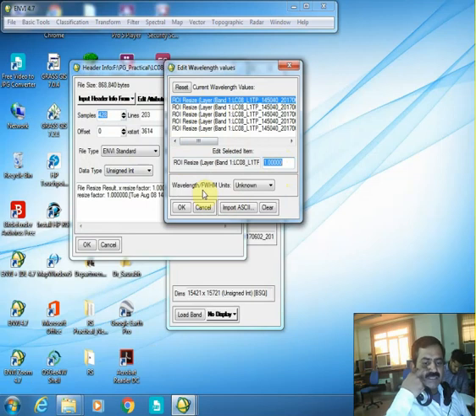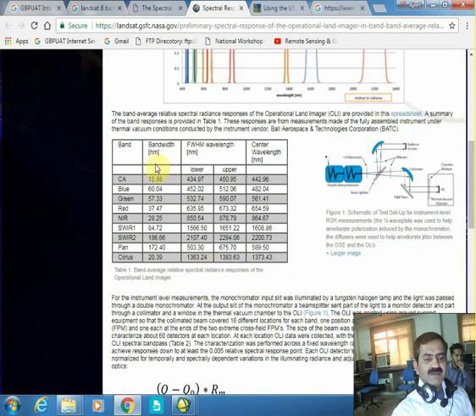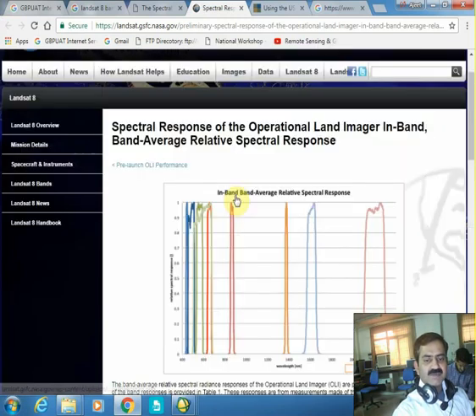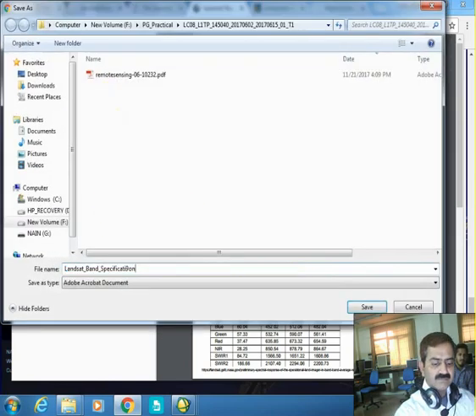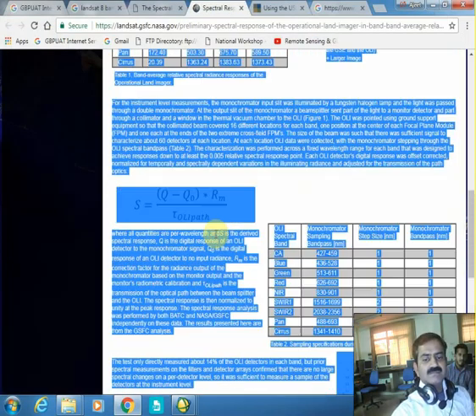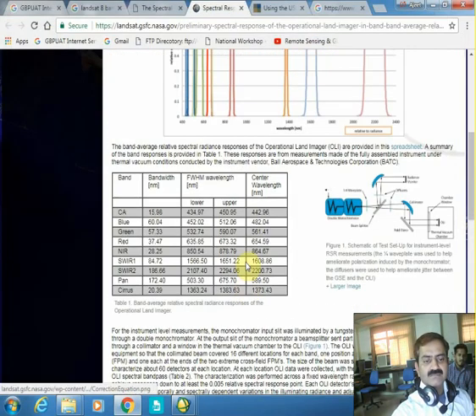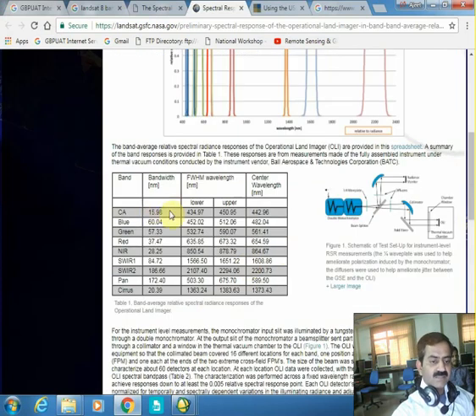Now the question is how to define it, and where this information will come from. This information can be easily retrieved from the internet: bandwidth, FWHM, center wavelength. So this table is important. This is the authentic information. You can see this is Landsat.